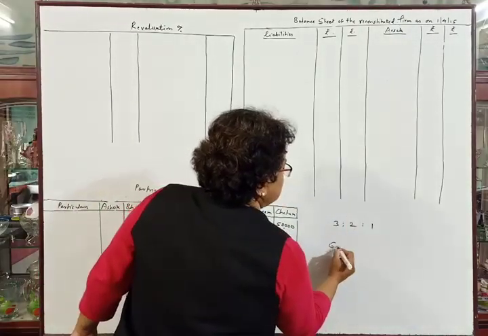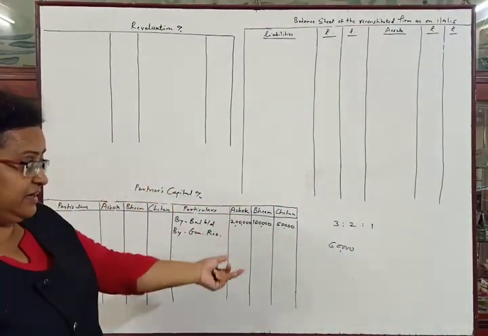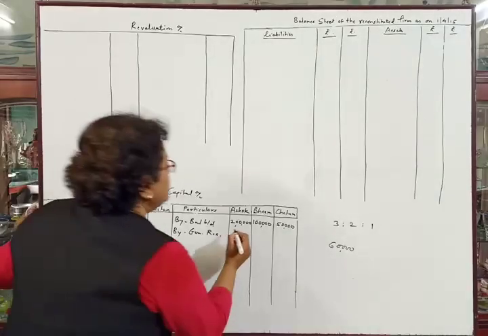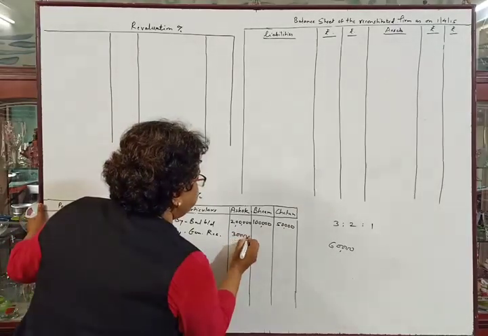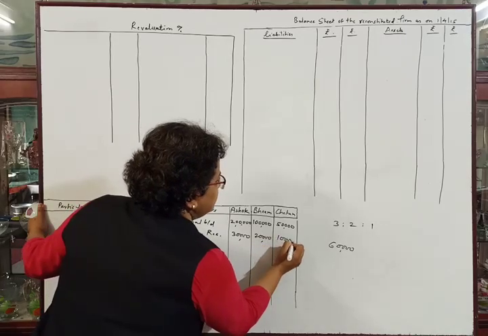Here we can see that it will be 30,000, 20,000 and rupees 10,000.